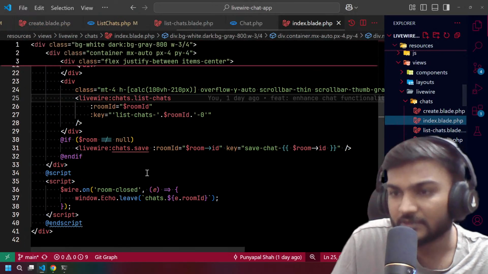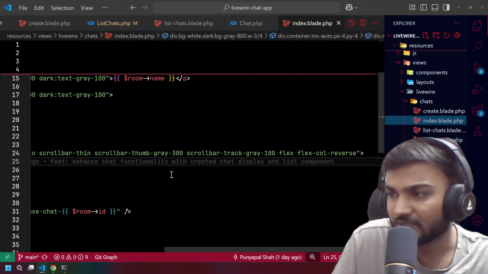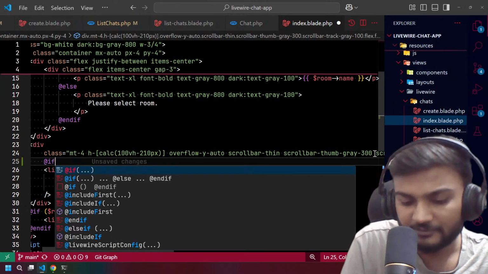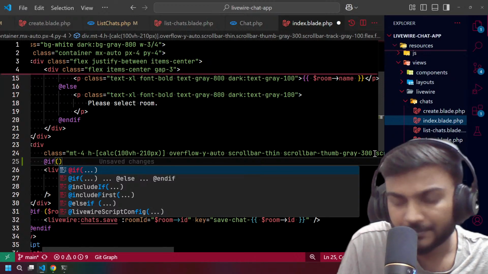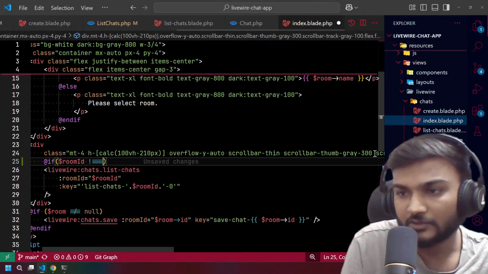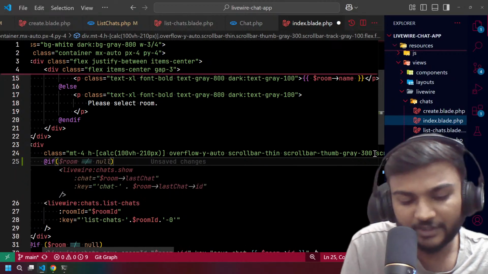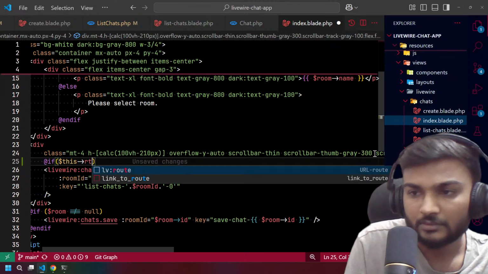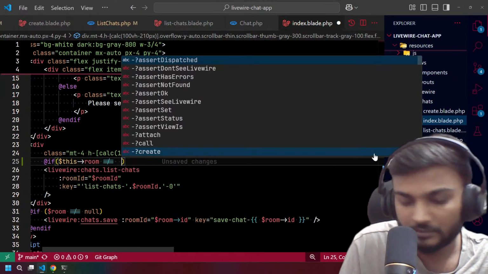Yeah, let's go to the index, and we're not doing that stuff yet. Should we do that? We should do that. So at the redirect, what do we call it? The room id is not equal to null, actually no. We have one computed property called room, so we can say the room is not equal to null, of course.